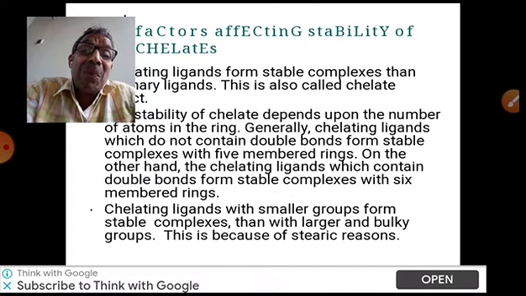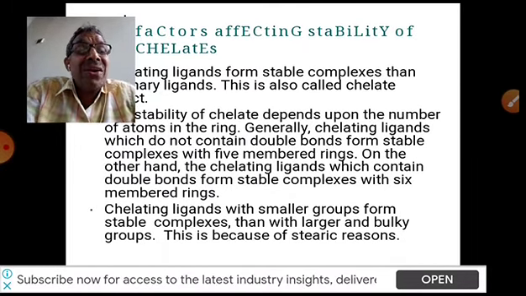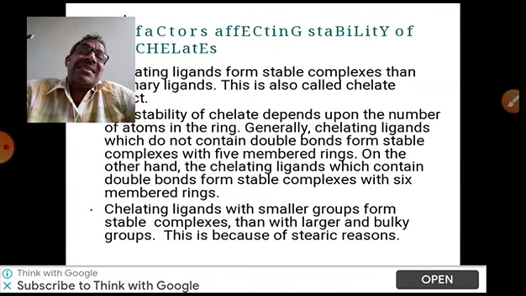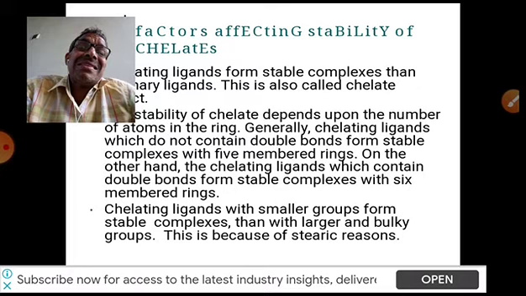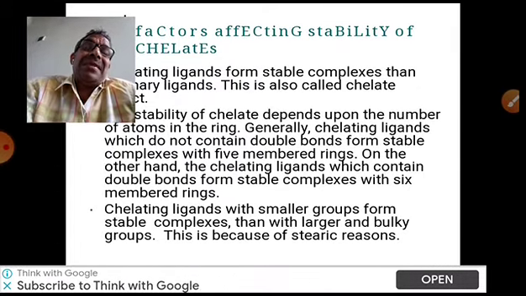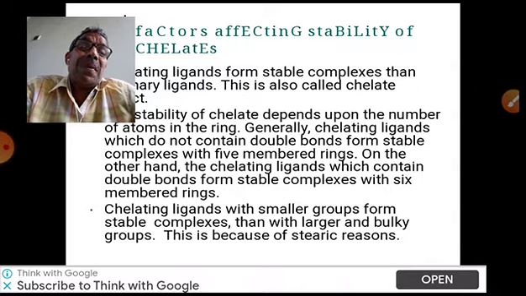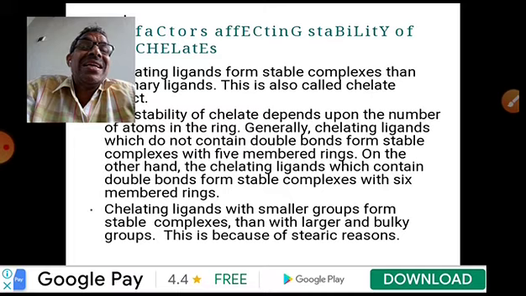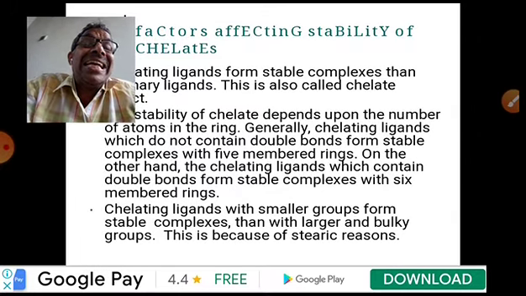When these bidentate or polydentate ligands form a coordination compound, they form a cyclic structure. This cyclic structure is called a chelate. The process of formation of the cyclic structure is called chelation. That's why those ligands are called chelating ligands.